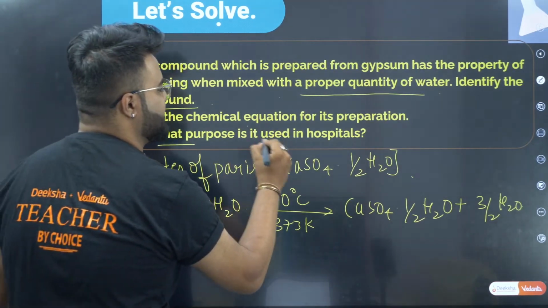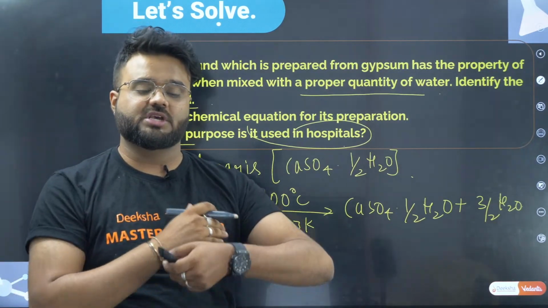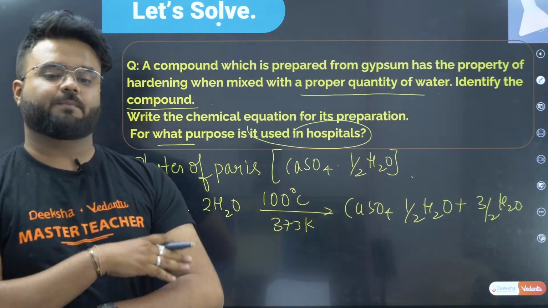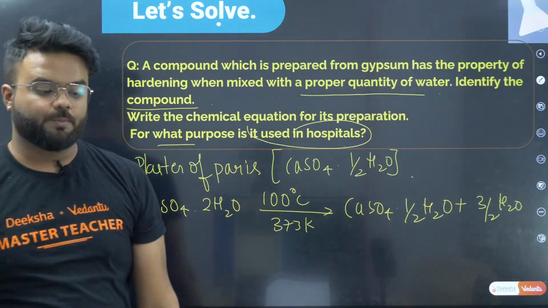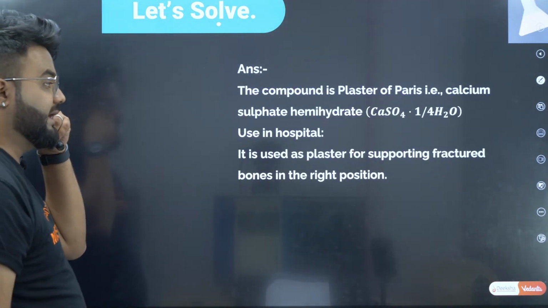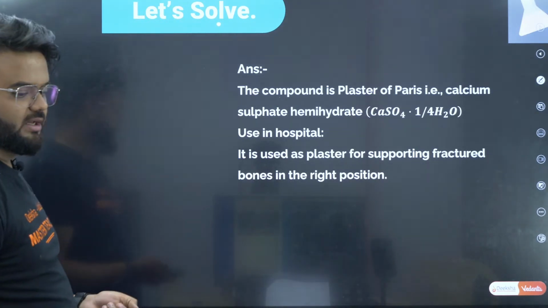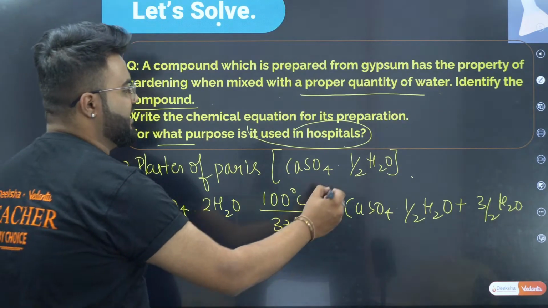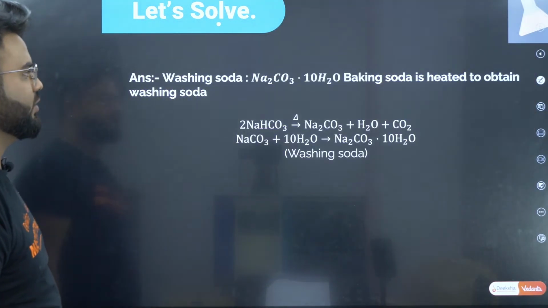For what purpose is it used in the hospital? For fractured bones, for layering the fractured bones, to keep them intact, this plaster. So we use this POP. Therefore, it is your correct answer. Okay guys, sorry, it is a hemihydrate, that is 1 by 4. Sorry, it is 1 by 4. It is hemihydrate. Okay guys.